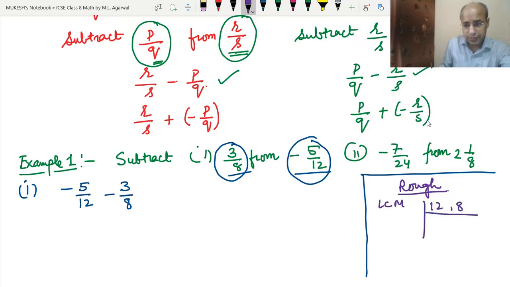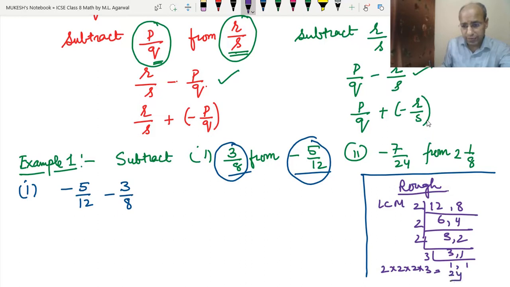Let's divide by 2. 2 sixes are 12, 2 fours are 8, 2 threes are 6, 2 twos are 4, 2 threes, comma 1, and 3 ones, comma 1. So the LCM is 2 into 2 into 2 into 3. That means 2 twos are 4, 2 fours are 8, into 3 is 24. So the LCM is 24. That means we have to make the 12 into 24 and the 8 also into 24.